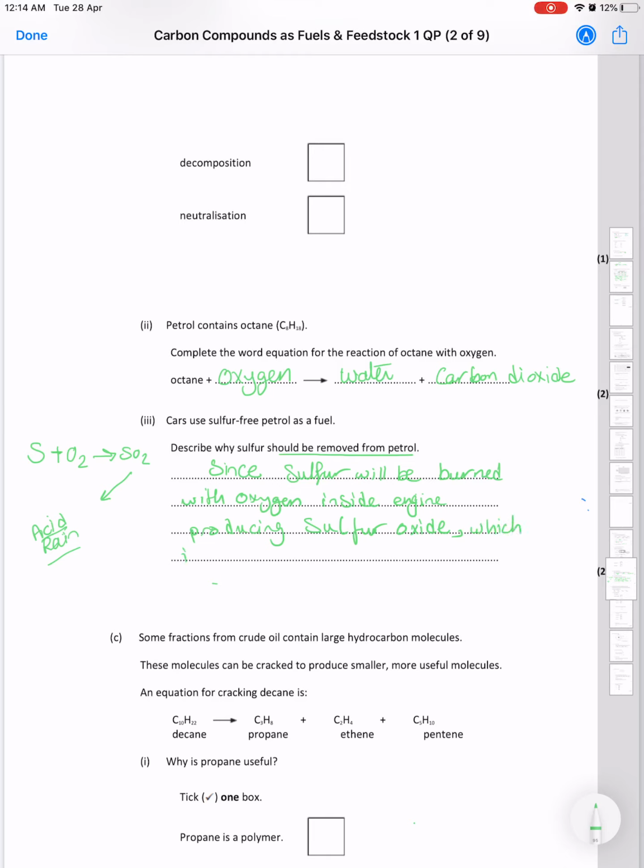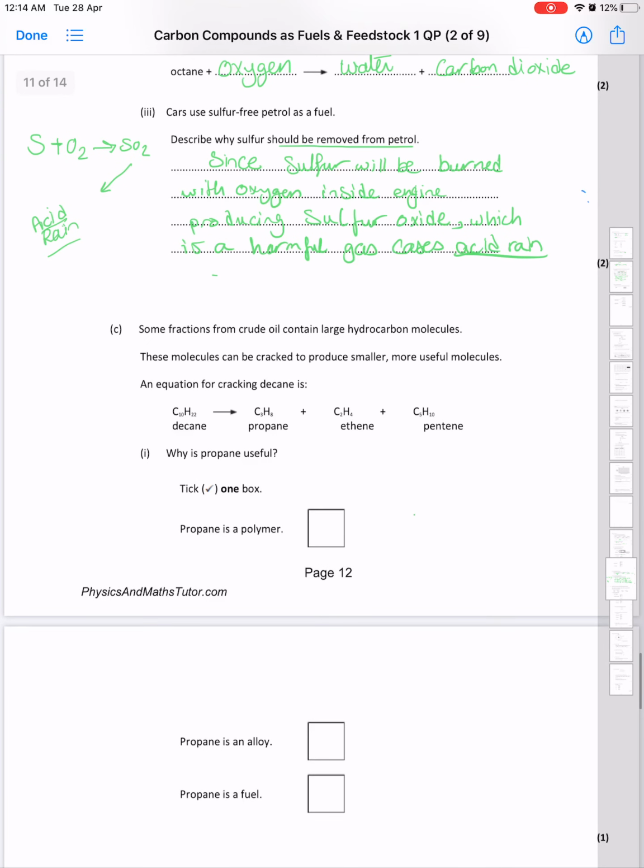So, which is a harmful gas that causes acid rain. Referring to the acid rain would be 1 mark, and referring to the burning of sulfur with oxygen producing the sulfur oxide would be the 2nd mark.